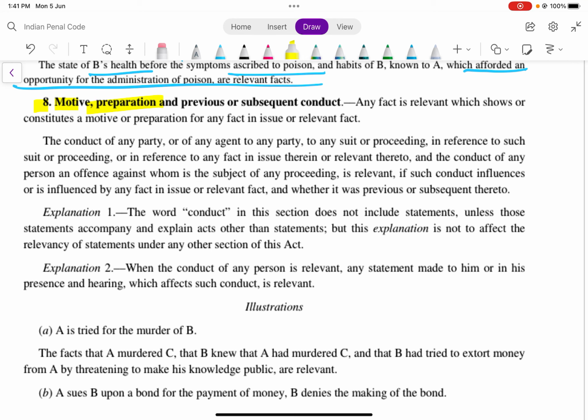Any fact is relevant which shows or constitutes a motive for preparation. The conduct of any party, or of any agent to a party, to any suit or proceeding in reference to any fact, and the conduct of any person an offense against whom is the subject matter of the proceeding, is relevant if such conduct influences or is influenced by any fact in issue or relevant fact, and whether it was previous or subsequent thereto.